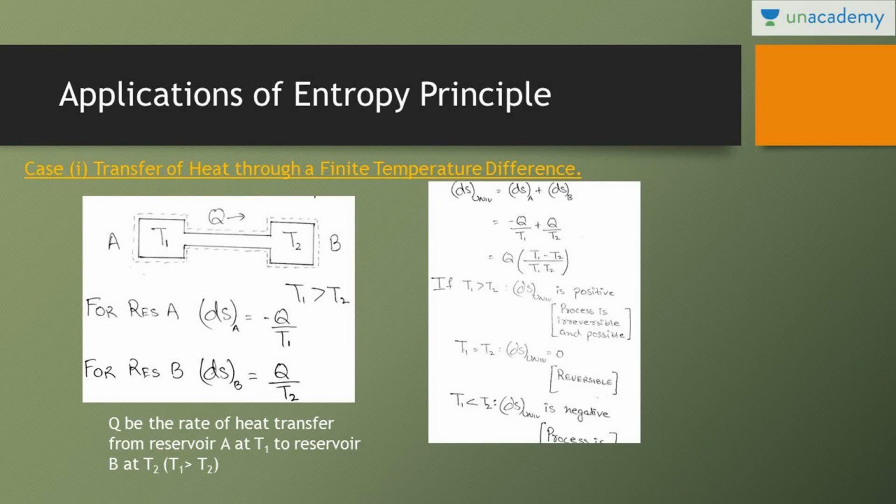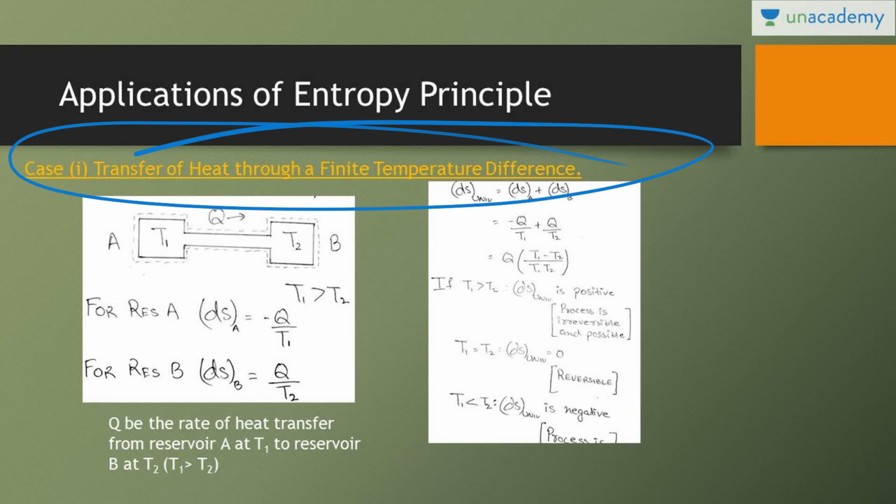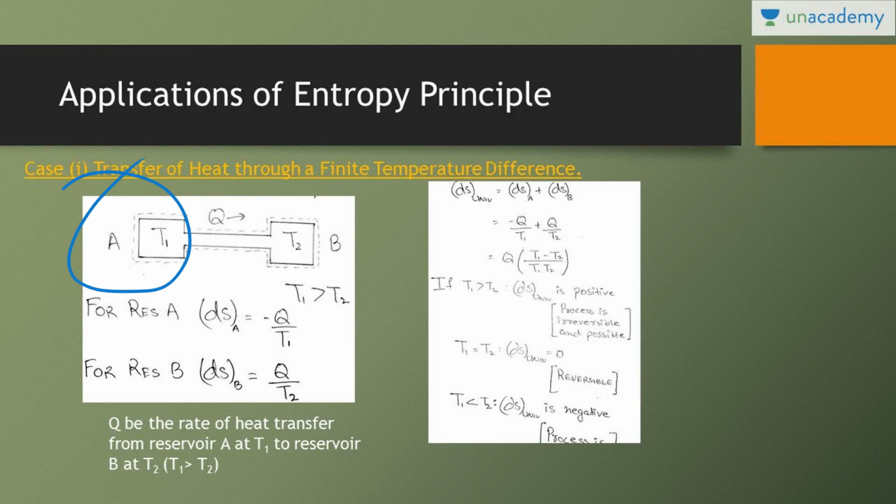Now, applications of the entropy principle. The first case is transfer of heat through a finite temperature difference. What is the entropy change if heat is transferring from one thermal reservoir to another? This is thermal reservoir B, this is thermal reservoir A, at temperatures T1 and T2. Heat is transferring from A to B. For reservoir A, heat is rejected, so it is minus Q by T1. For reservoir B, heat is entering, so it is Q by T2.